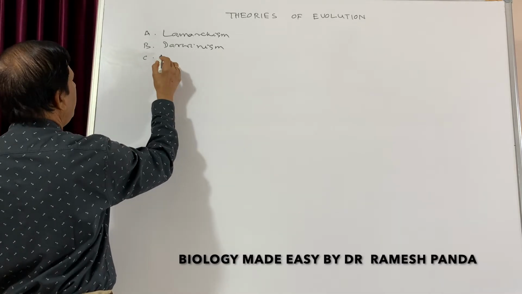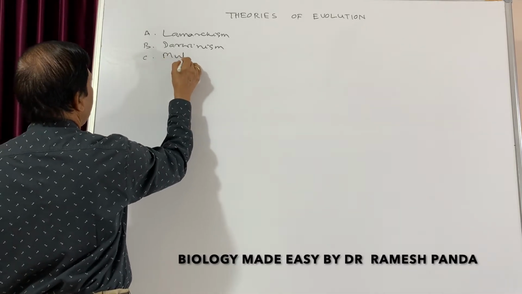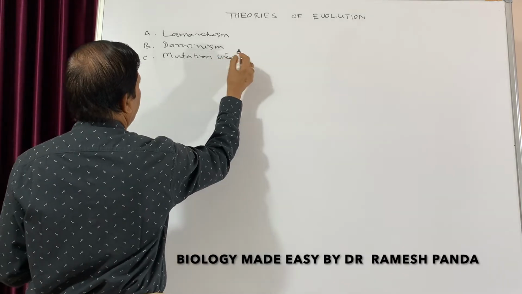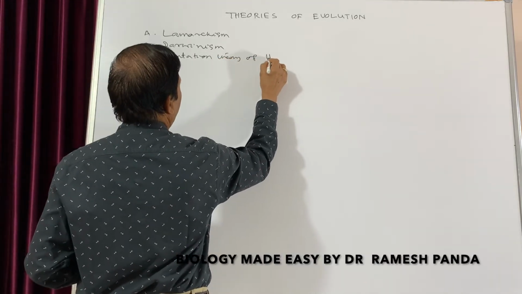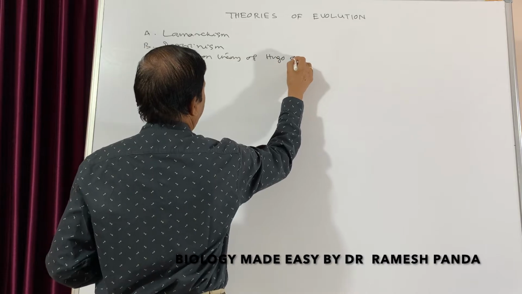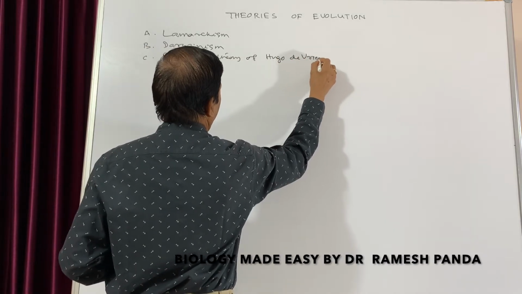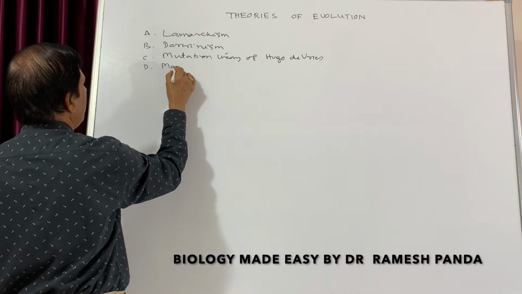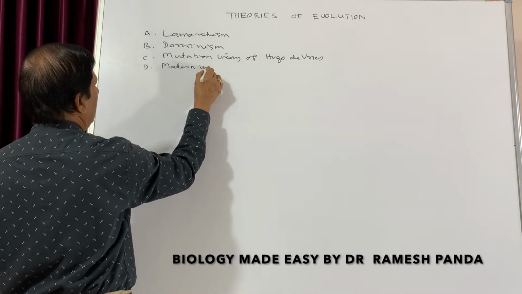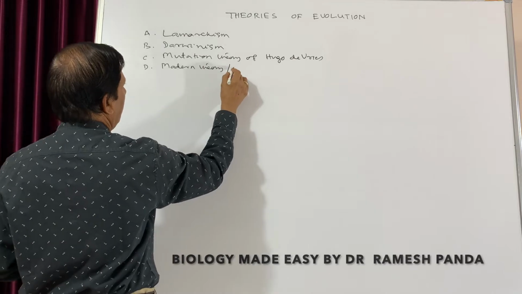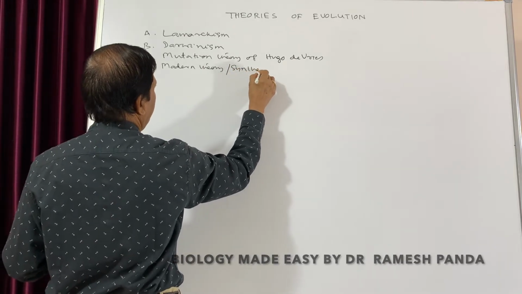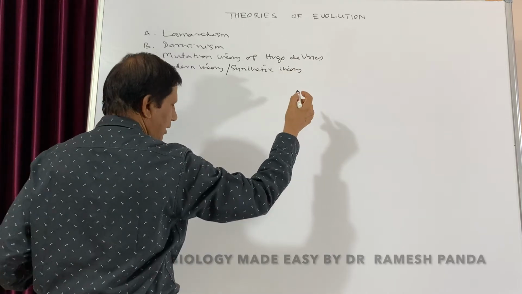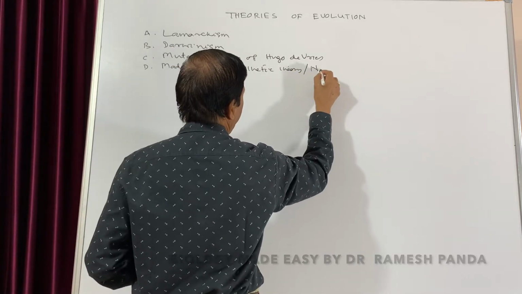And the third one, mutation theory of Hugo de Vries. And the fourth theory is modern theory, or we can call it a synthetic theory, or this is also known as neo-Darwinism.